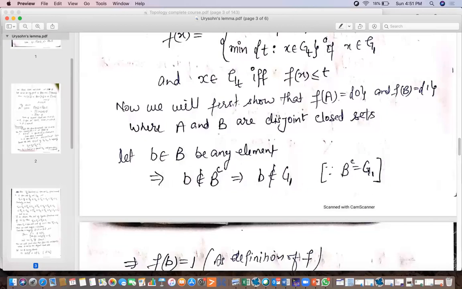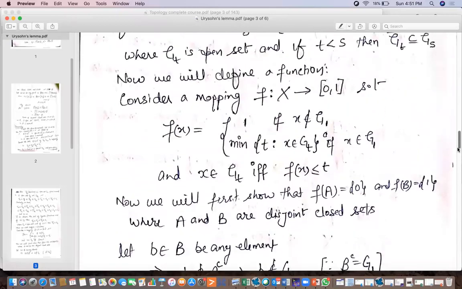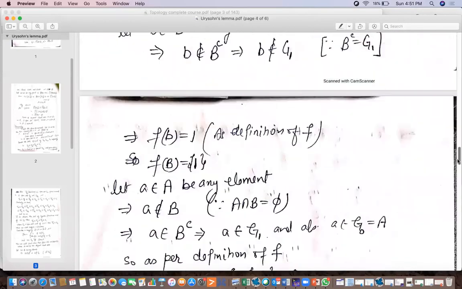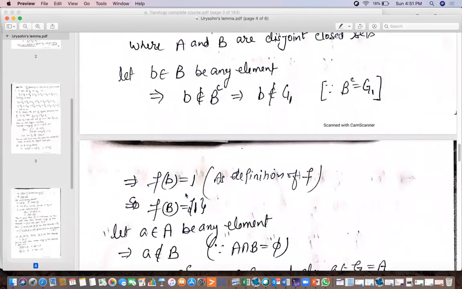Now take this definition: if x does not belong to G1, then f(x) is equal to 1. So f(b) will be equal to 1. So we can say that all of set B will be mapped on 1.